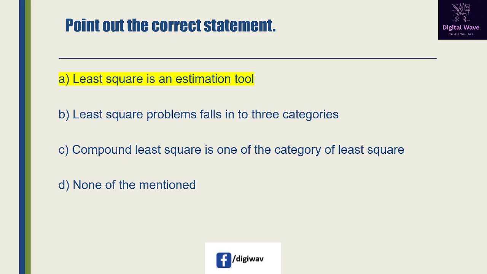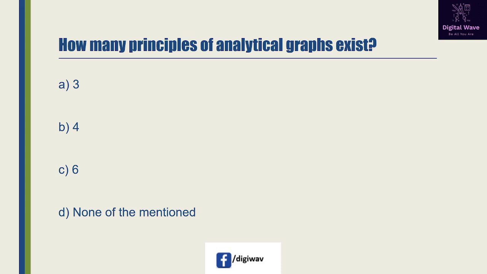The method of least square is a procedure to determine the best fit line to data. Next question is how many principles of analytical graphs exist? So options are 3, 4, 6 and none of the mentioned. So answer will be C. So there are 6 principles of analytical graphs that are useful for data analysis.